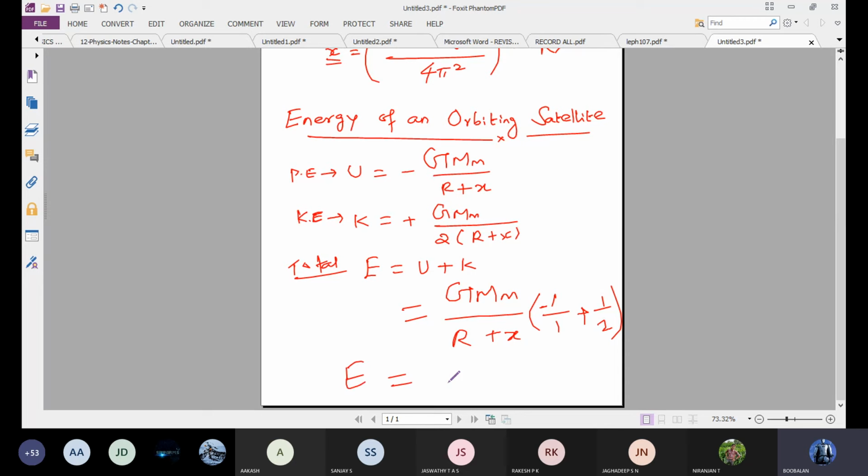Total energy E is equal to minus kinetic energy now: minus G M m divided by 2 into R plus X. Please take notes.